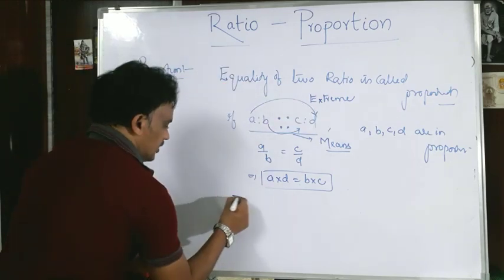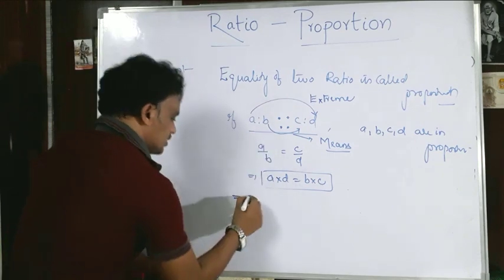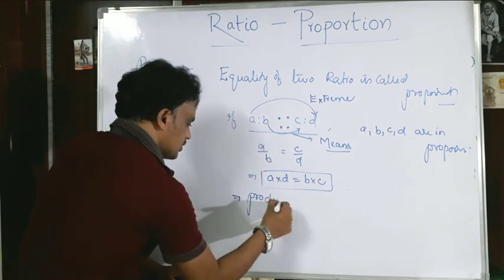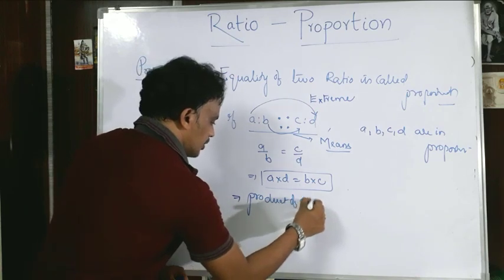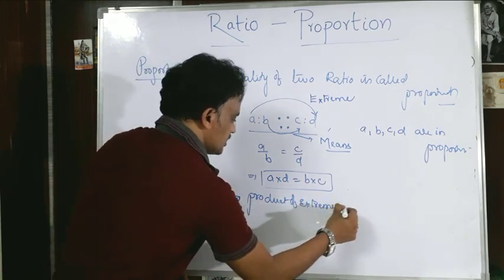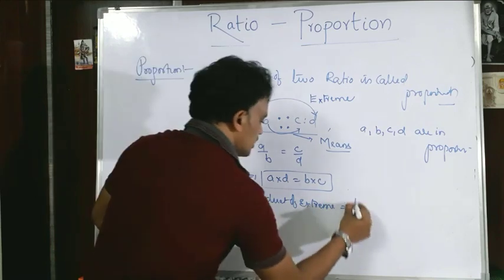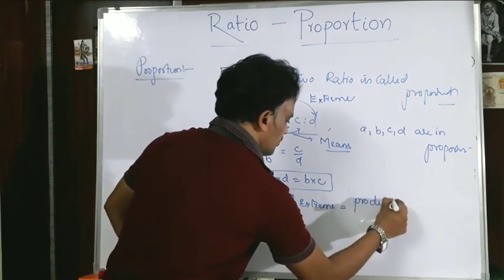Then what do you say? A into D means product of extremes. Am I right or not? So product of extremes is equal to B into C. What is B into C? Which is called product of means.